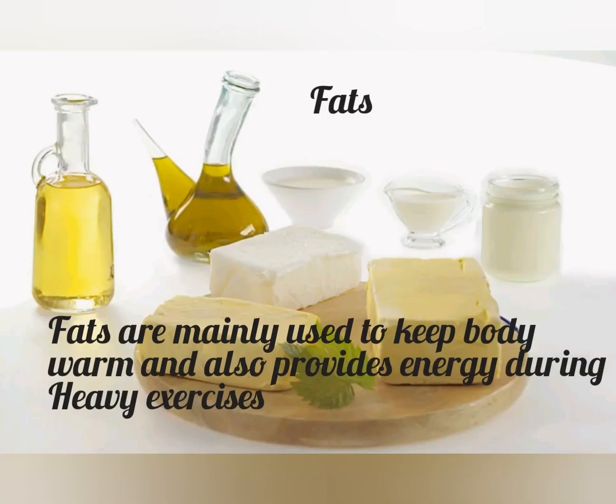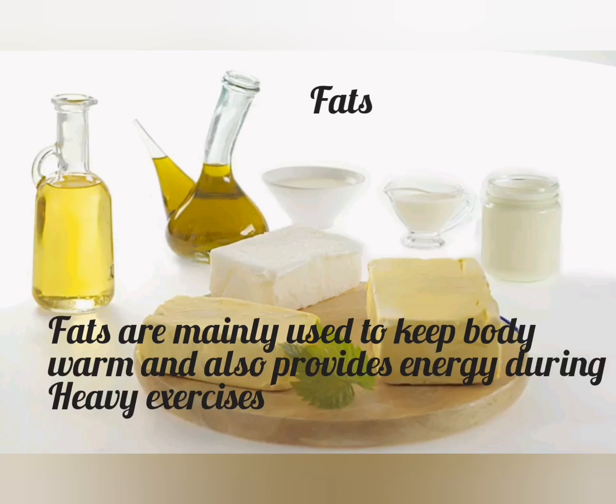And next, coming to the fats. Fats are also energy giving foods, but they are mainly useful when we do heavy work. They are also used to keep our body warm. Even though fats are very important, we have to choose the right fat to be healthy. If we take bad fat too much, it will lead to obesity.